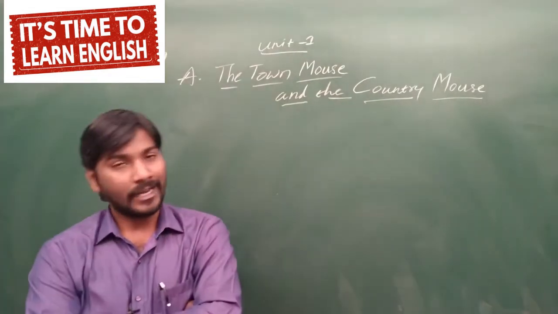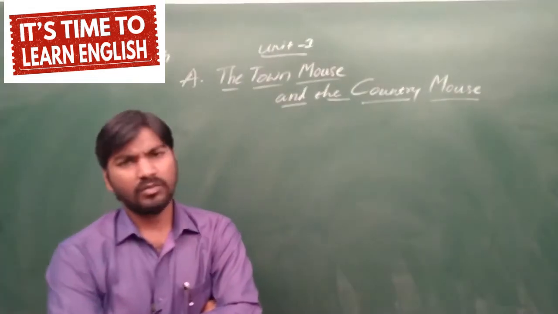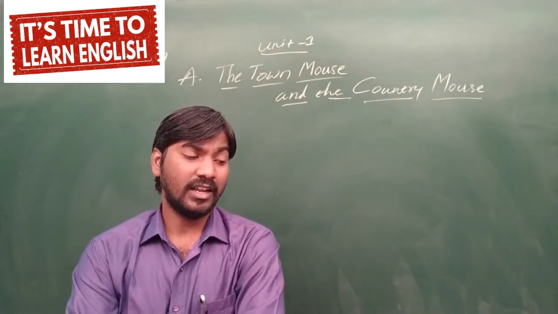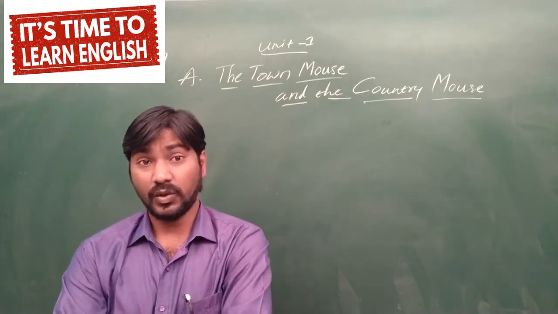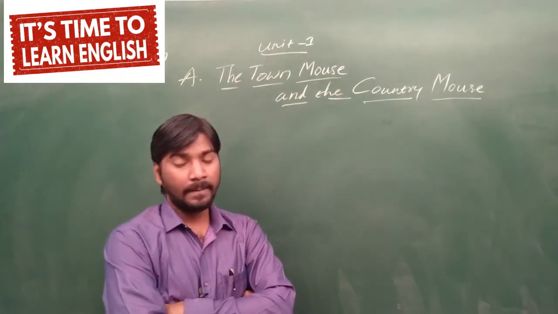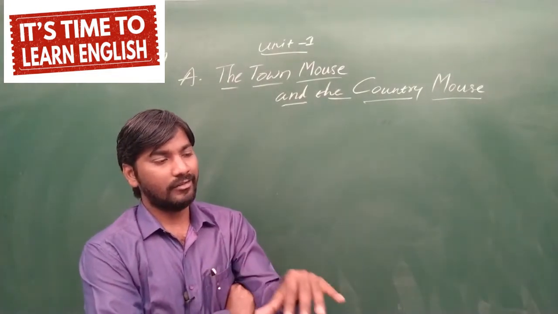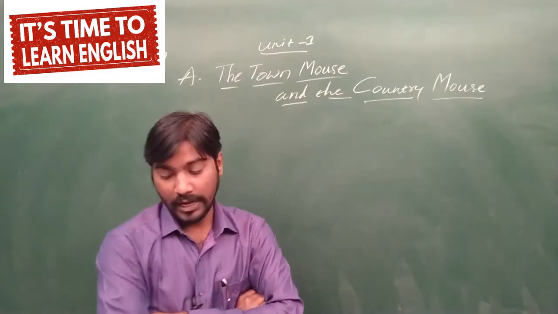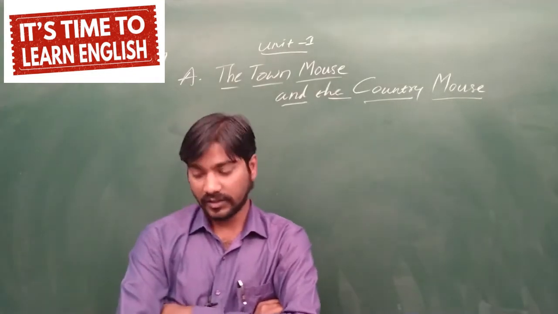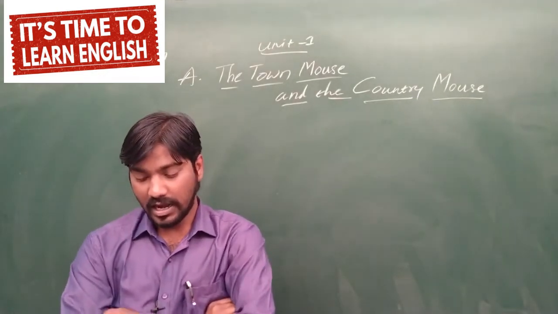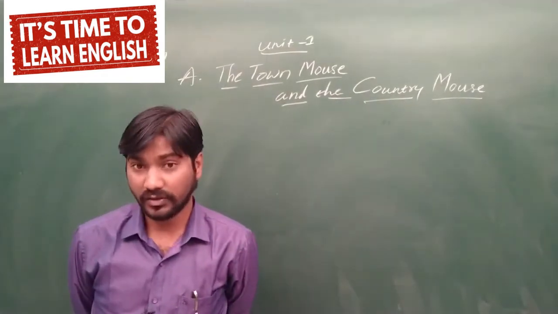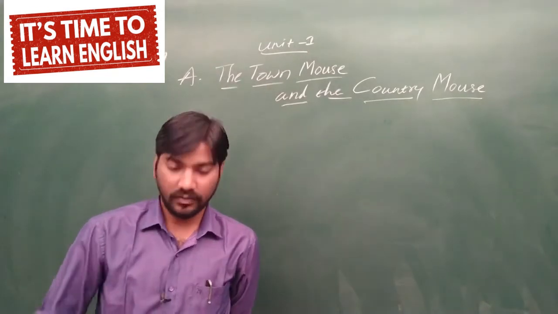So slowly, the train was moving, and the town mouse was feeling very uncomfortable in the train because of the heat, and there was no AC. So the town mouse was very upset by the journey. Slowly, very slowly, the town mouse was entering the country station, and the country mouse was waiting at the station. So, oh cousin, the train reached. They saw each other, and now, oh cousin, the town mouse said as soon as he got off the train. Got off means stepped down from the train.